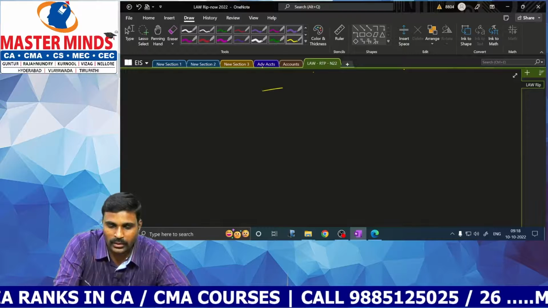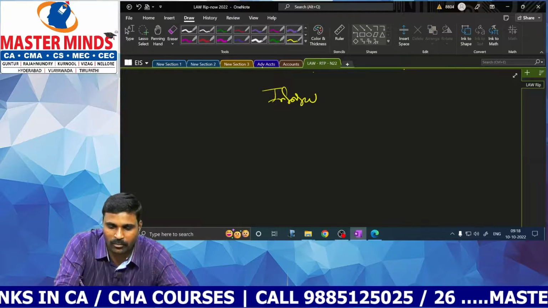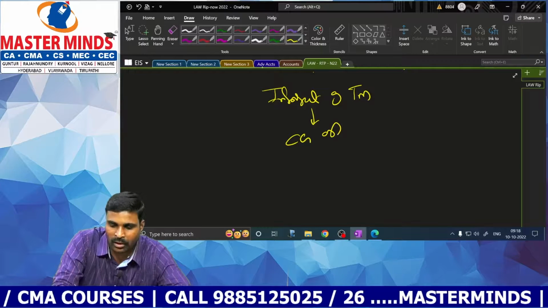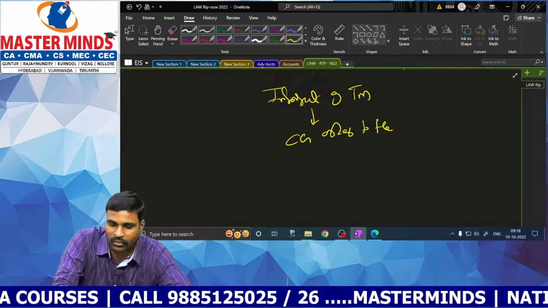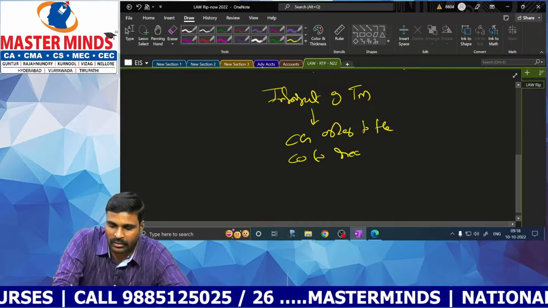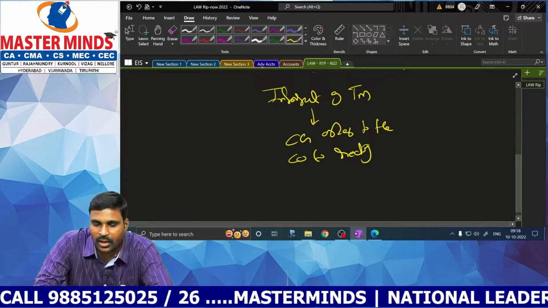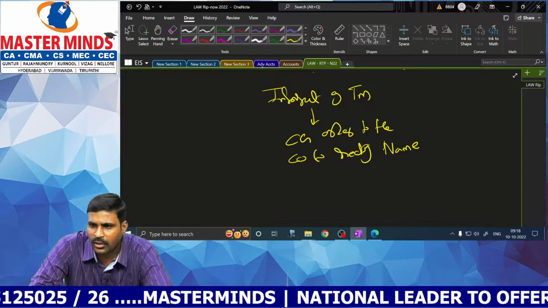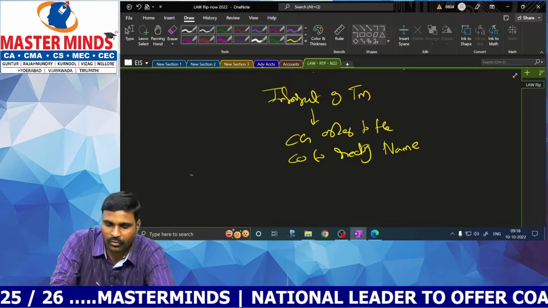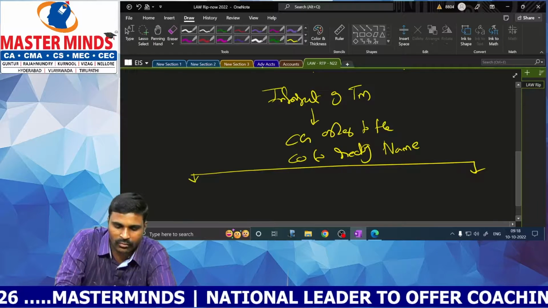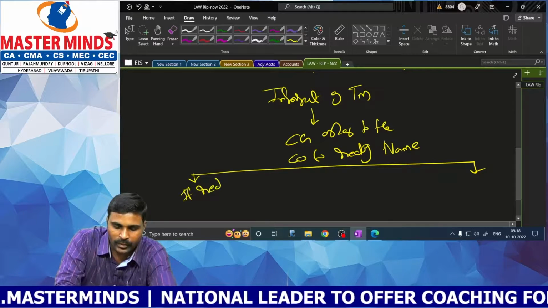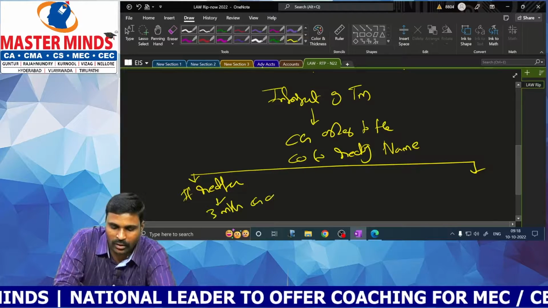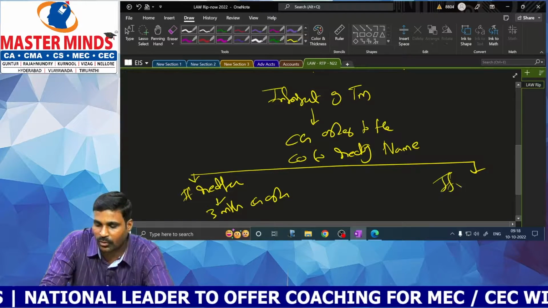So, infringement of trademark: the central government orders the company to rectify the name. When does the company have to rectify? Within 3 months from the date of central government order.